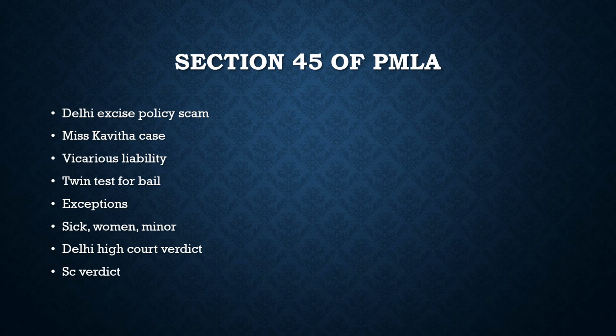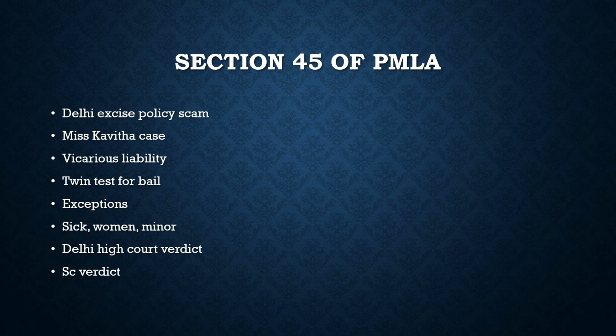What are these two conditions? They are as follows. First condition, the court should believe that the accused is not guilty. If the court is satisfied that the accused is not guilty, then the court can grant him the bail. So this is the first condition under Section 45 of PMLA. The second condition is that the court believes that once the bail is given, the person to whom the bail was given will not alter the evidence, will not flee away, or will not do any other crime. So these are two conditions.